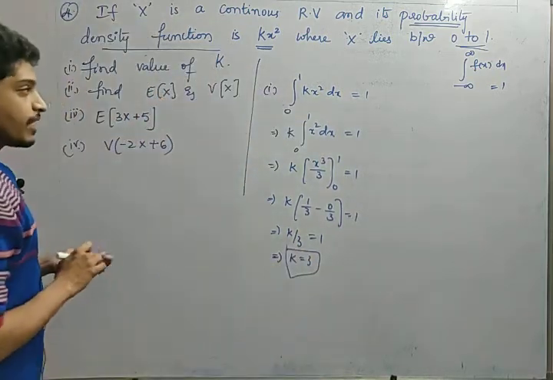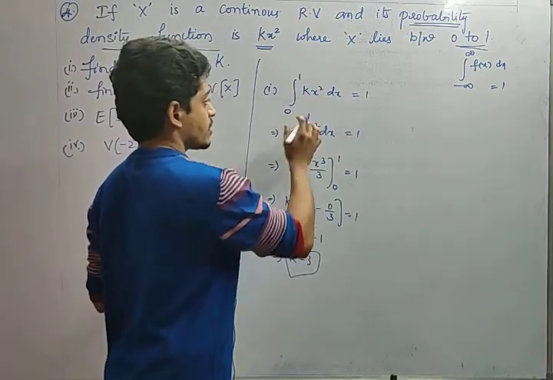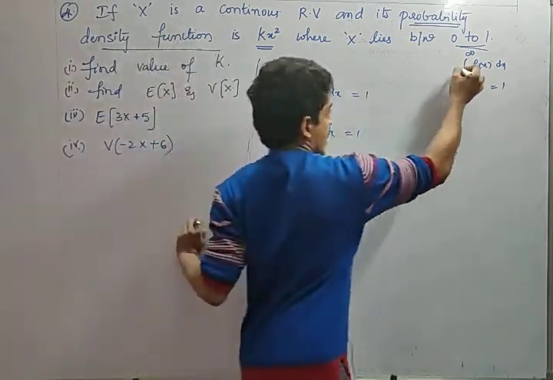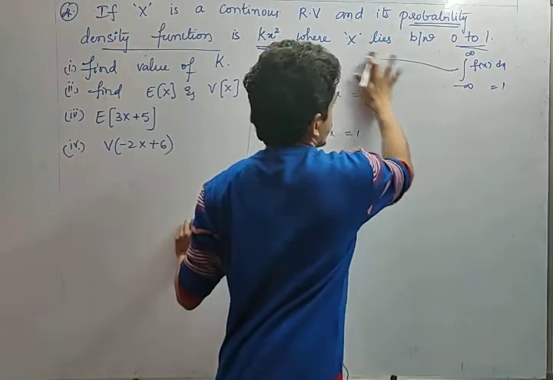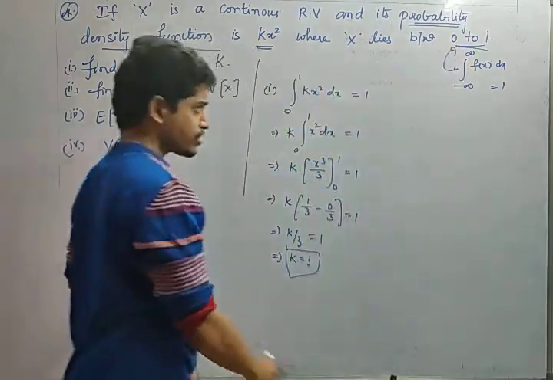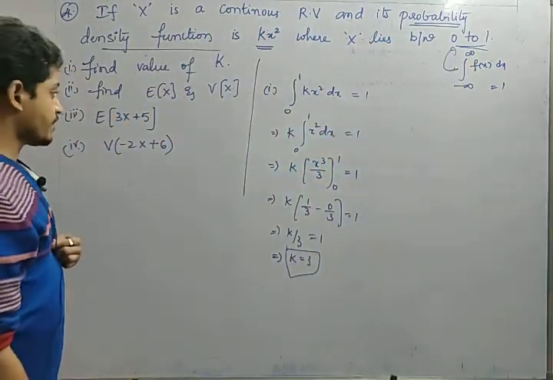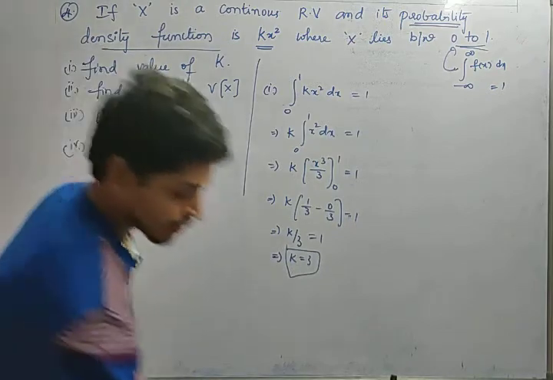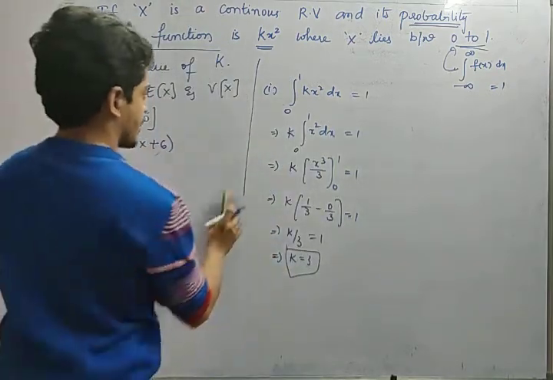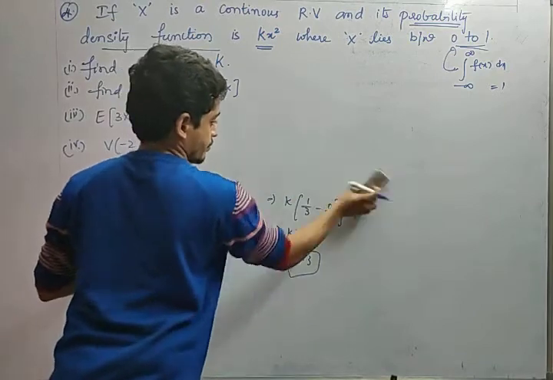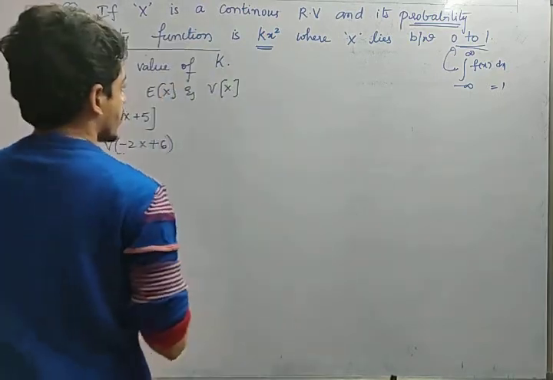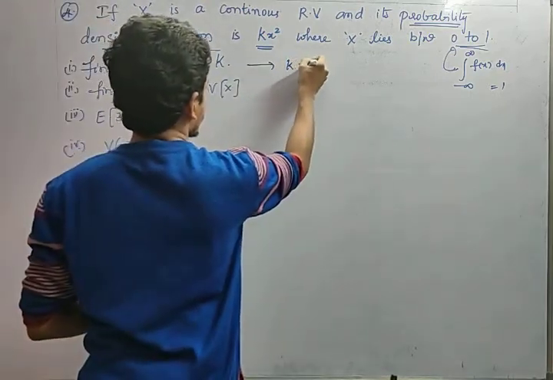For any value of k, in the sense for any type of constant, we have to use this formula and get the k value by using these limits. So 0 to 1. Right, friends? Now, this is the way how to answer the first question. Now let us see the second one. So the value of k equals 3.